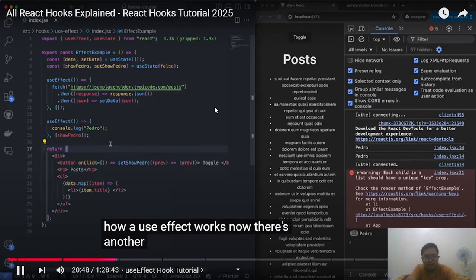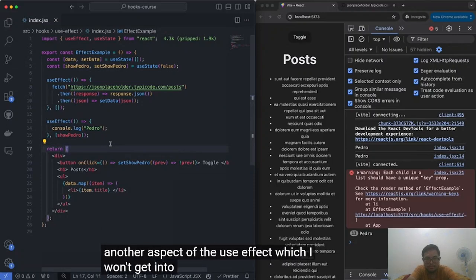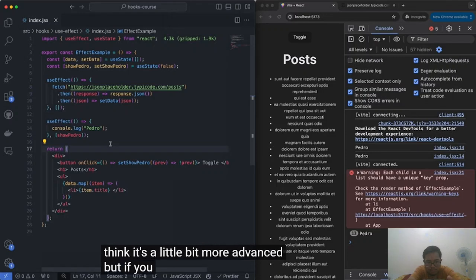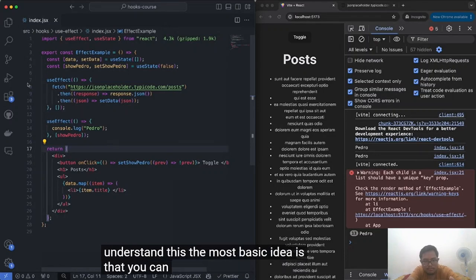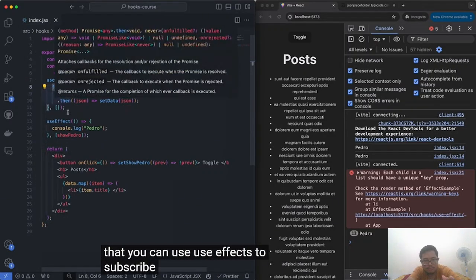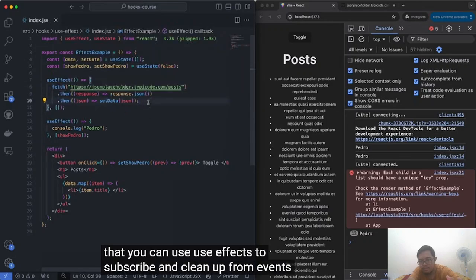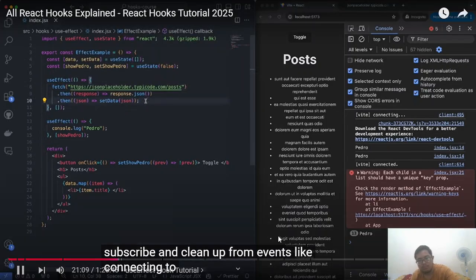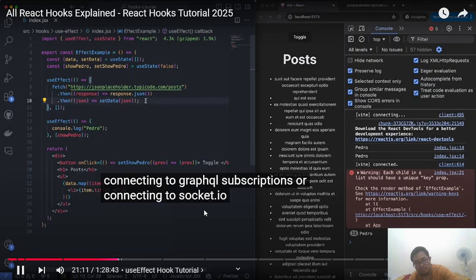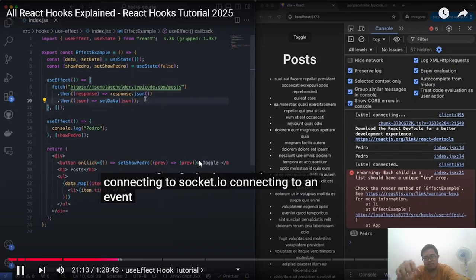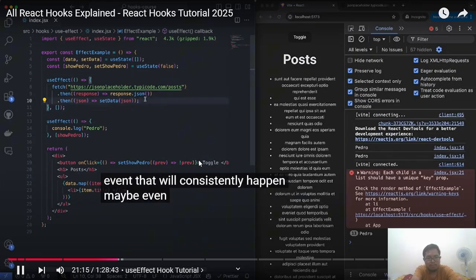Now, there's another aspect of the useEffect which I won't get into in this video, which is the idea of subscribing to events, because I think it's a little bit more advanced. But if you are an advanced person who already has experience and wants to understand this, the most basic idea is that you can use effects to subscribe and clean up from events, like connecting to GraphQL subscriptions or connecting to Socket.io, connecting to an event that will consistently happen, maybe even a timeout.